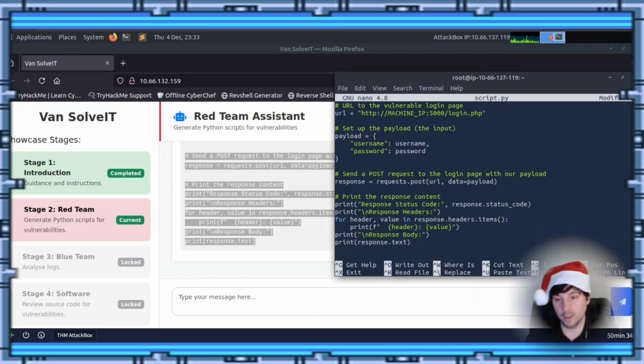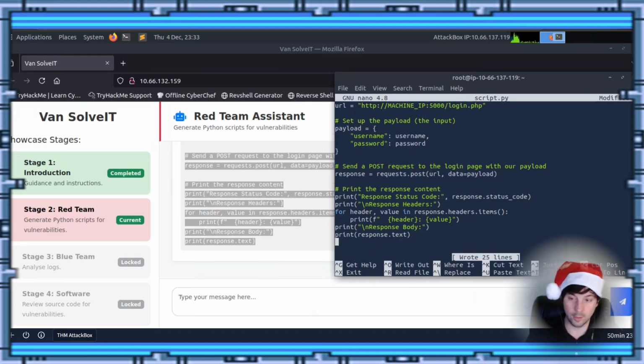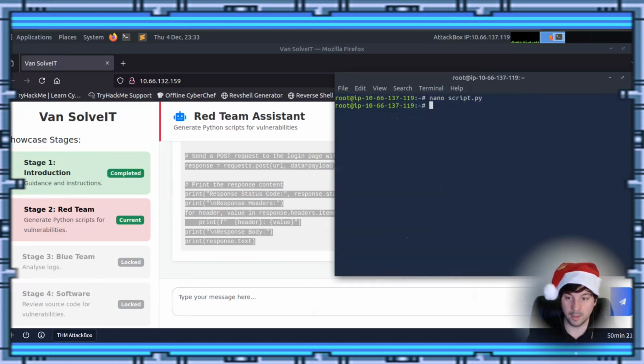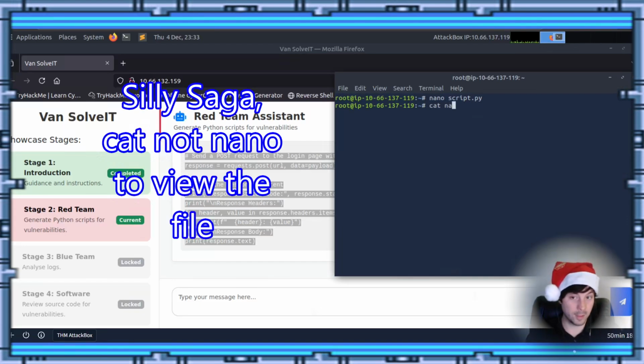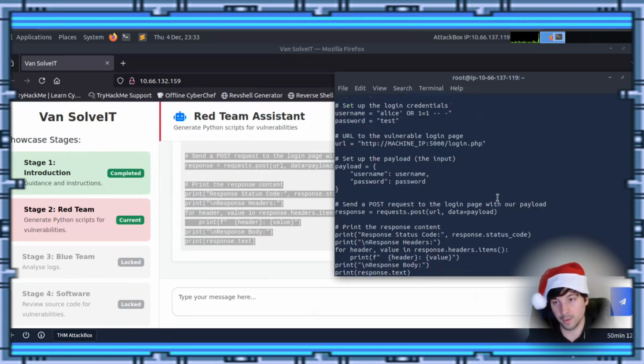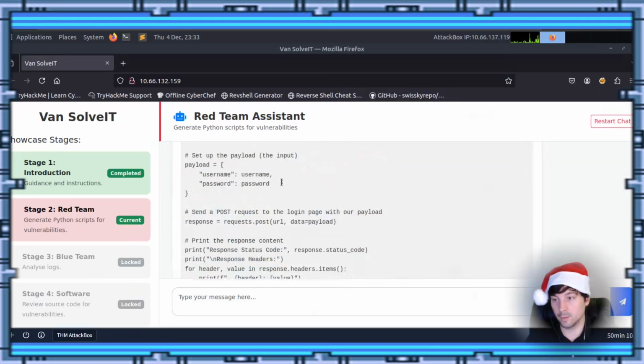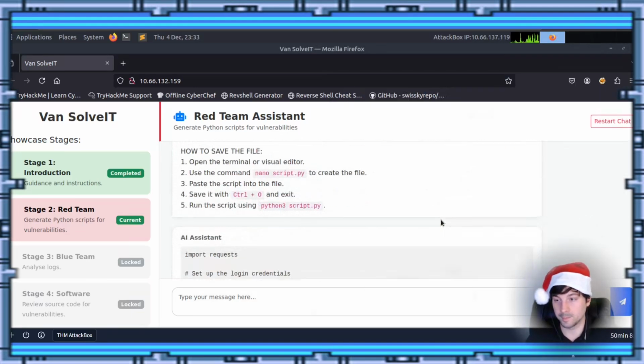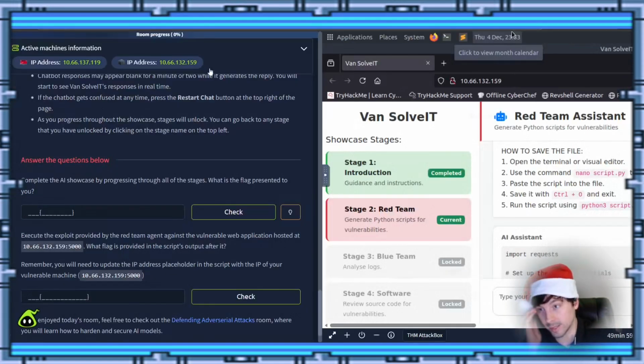So once we're done here, what I do is hit Control X, enter. So if you want to verify it's okay, just do nano on that script, right? Let's look. Yeah, I think that's right. So then let's come back up here again. And what did it say? We can run it by doing python3 script.py. But wait a second. What was the IP address? We have to actually attack our target machine, right?